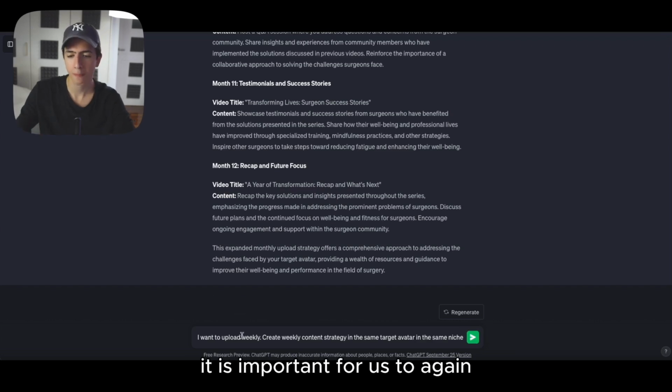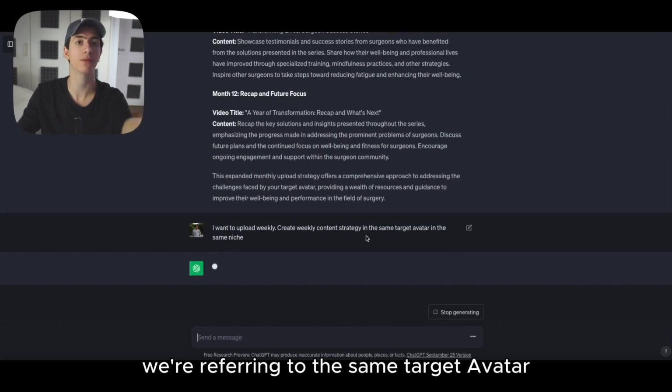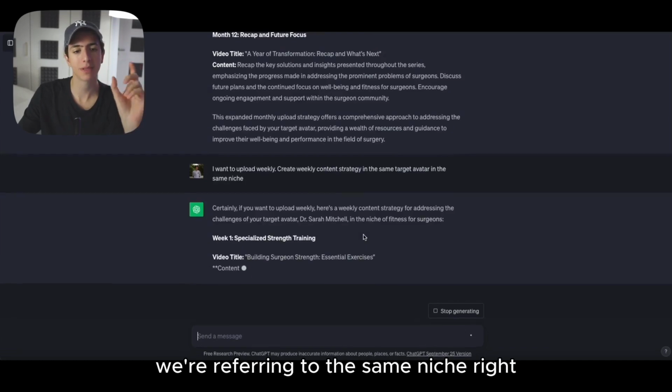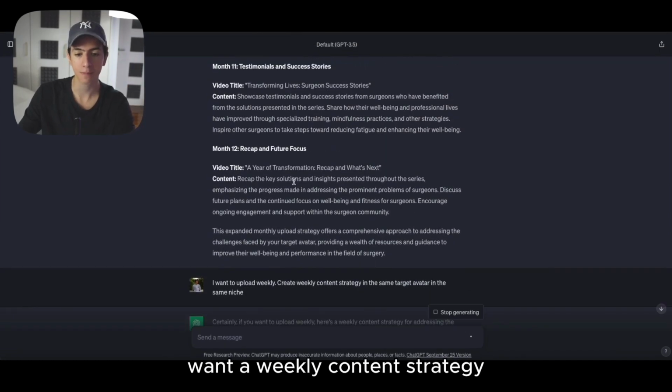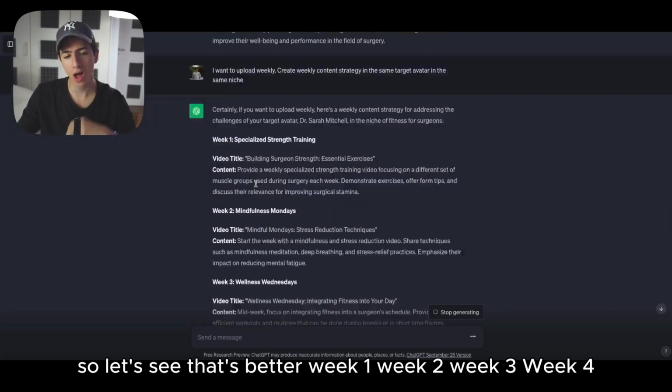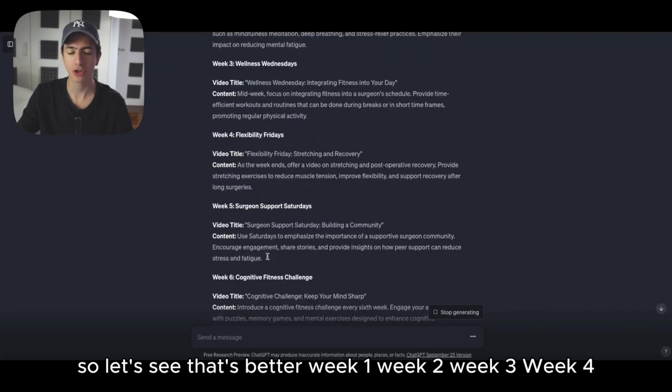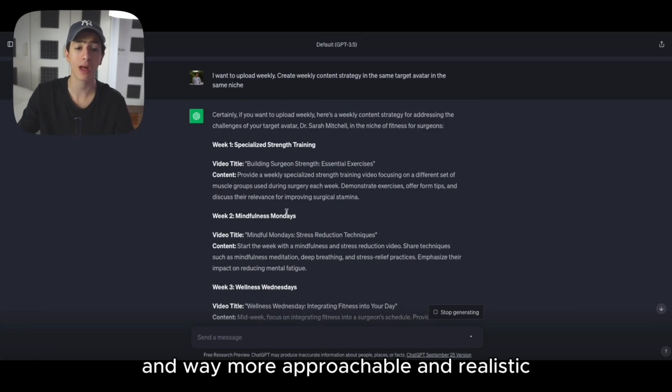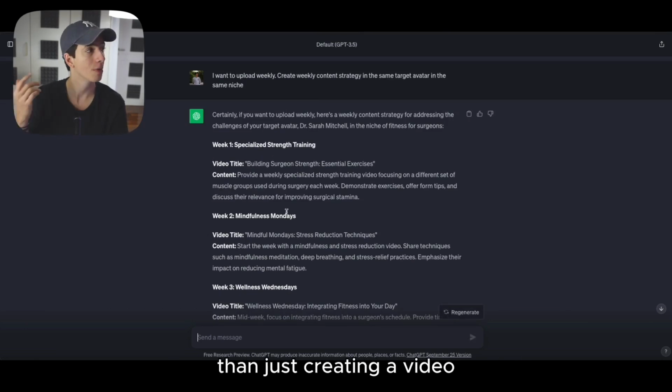It is important for us to highlight that we're referring to the same target avatar and the same niche, but what we want to tweak here is that we want a weekly content strategy, not a monthly content strategy. So let's see, that's better. Week 1, week 2, week 3, week 4. That's way better, I think, and way more approachable and realistic than just creating a video per month.